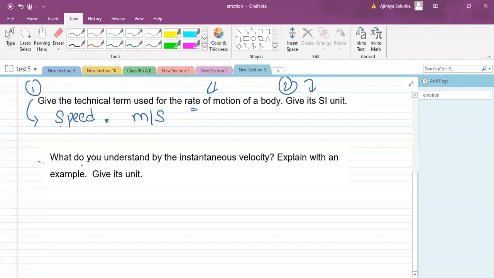Okay. Answer is not acceleration. Seriously? Do you really think that instantaneous velocity means acceleration? Instantaneous means at that instant, at that instant.